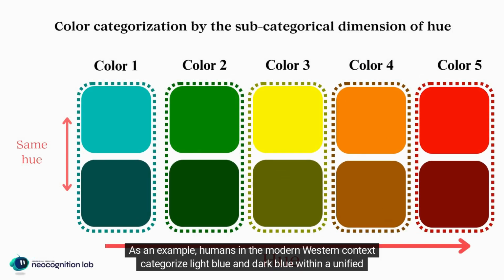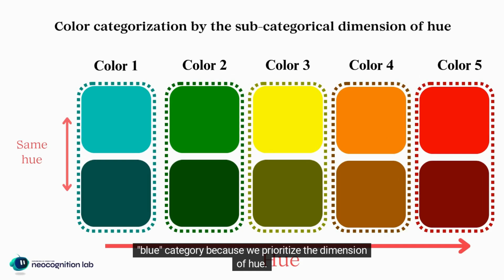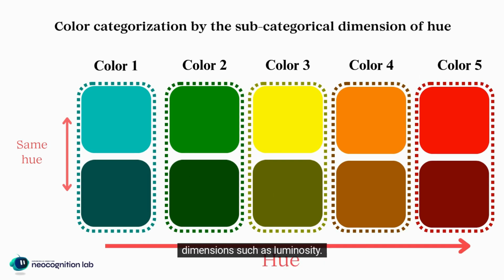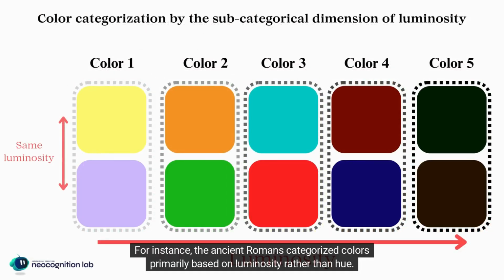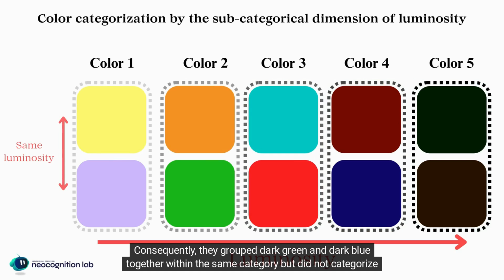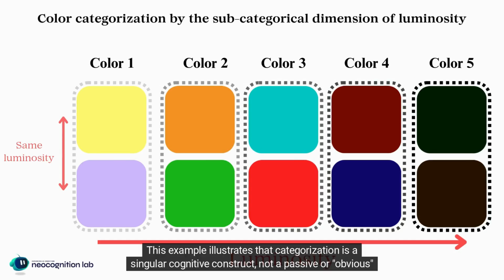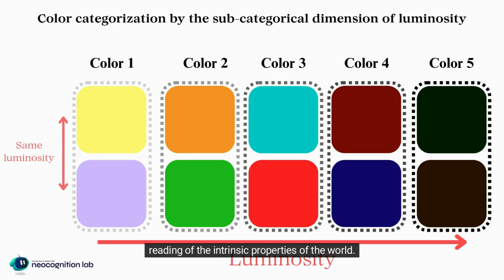As an example, humans in the modern Western context categorize light blue and dark blue within a unified blue category because we prioritize the dimension of hue. Thus, we group colors with the same hue into the blue category, disregarding differences in other dimensions such as luminosity. However, this categorization is not absolute or natural. For instance, the ancient Romans categorized colors primarily based on luminosity rather than hue. Consequently, they grouped dark green and dark blue together within the same category, but did not categorize light blue and dark blue together. This example illustrates that categorization is a singular cognitive construct, not a passive or obvious reading of the intrinsic properties of the world.